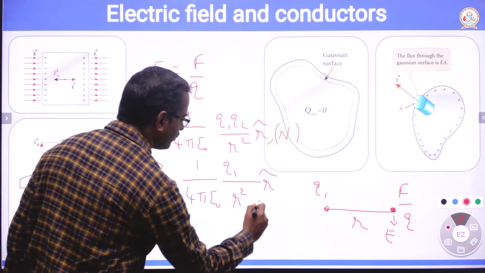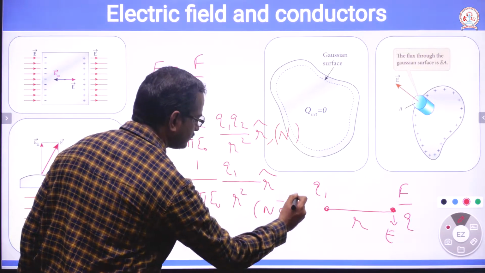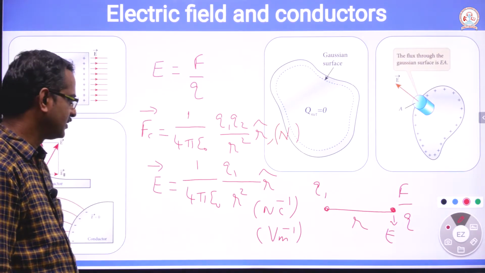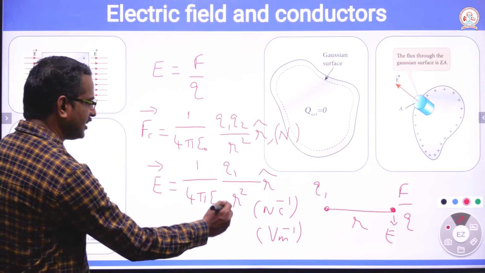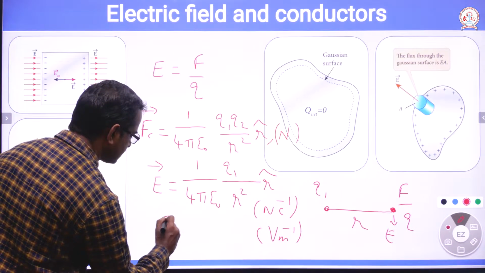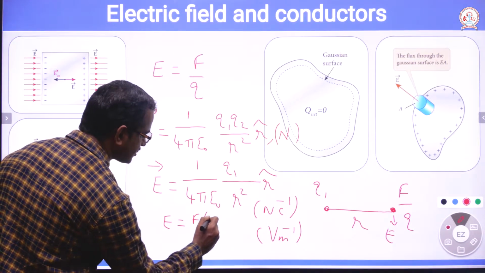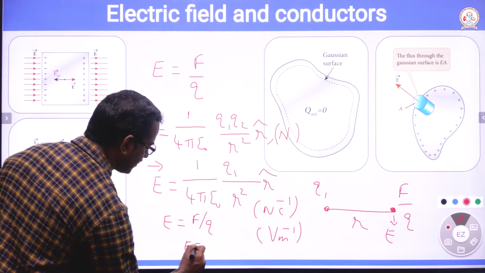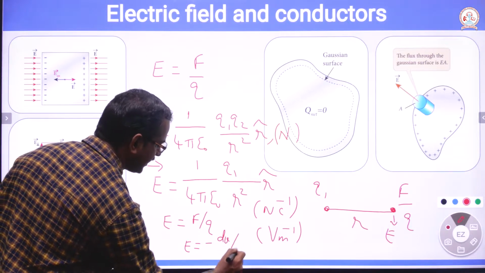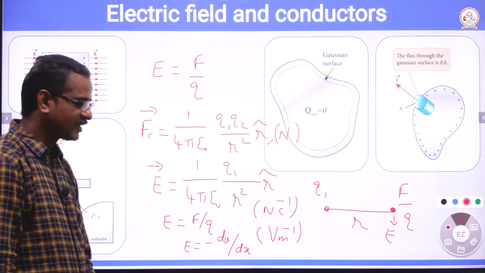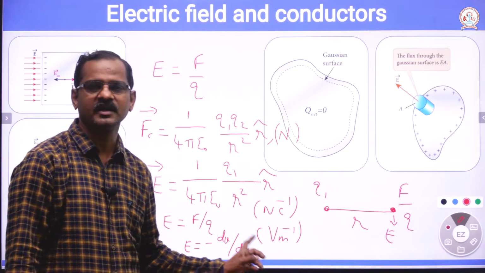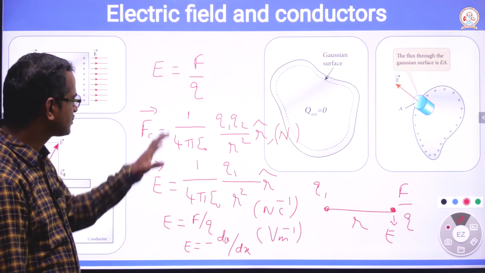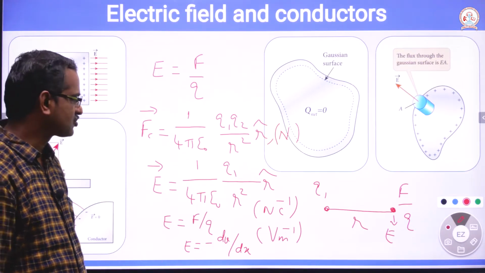In case of electric field, the unit is Newton per coulomb and volt per meter. There are 2 units we can have. We get this from electric field being the force experienced by a charge, so we get Newton per coulomb. For the second case, electric field is equal to minus dV by dx. Electric field is the negative potential gradient. From this we get volt per meter. So this is electric field and force.